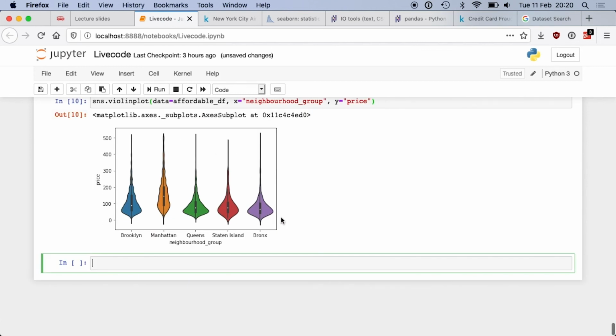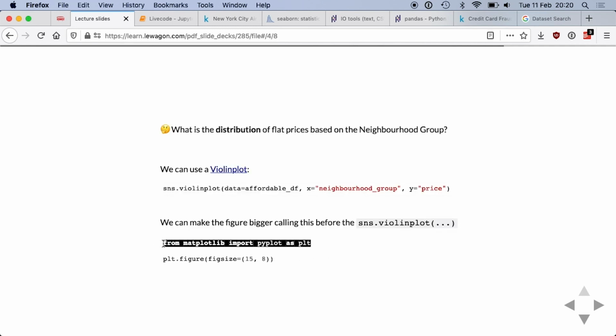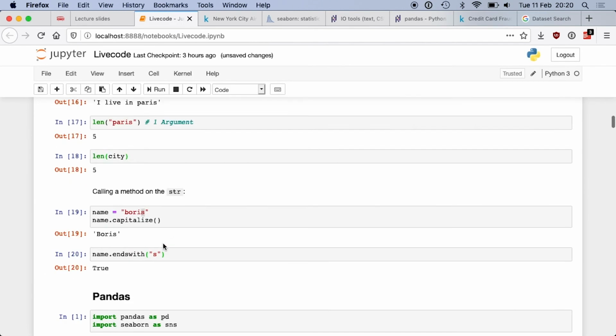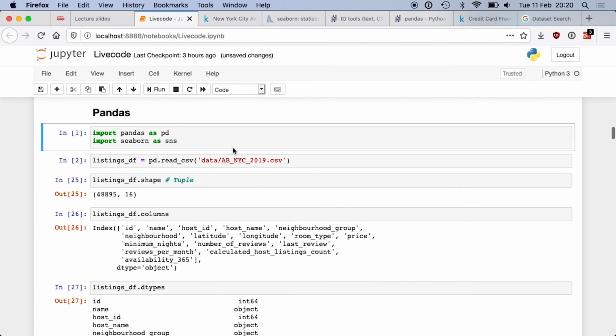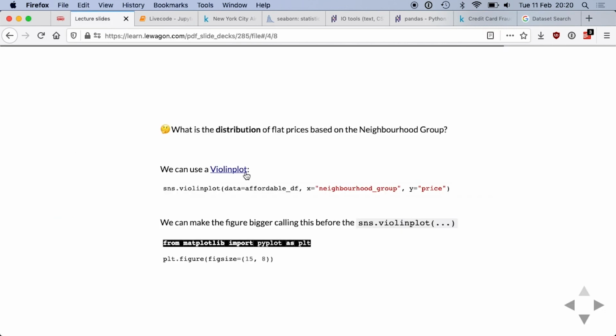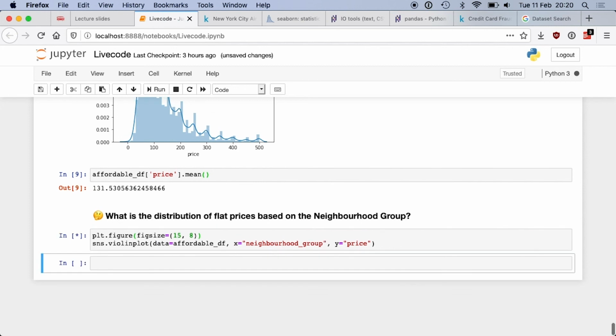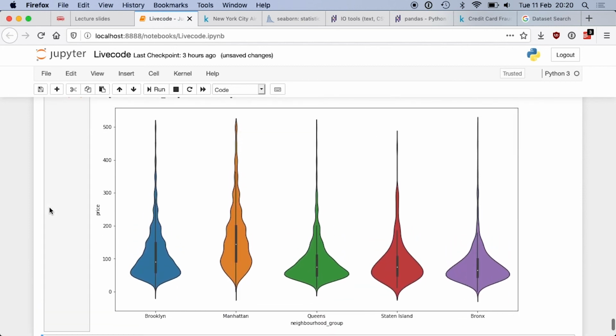And this is what I get. Let's make it a bit bigger. To do that, we can add this import at the top of our file to have access to the underlying matplotlib function below Seaborn. Seaborn is built on top of matplotlib, and I can specify the figure size with this command. So if I run it again, it's bigger.